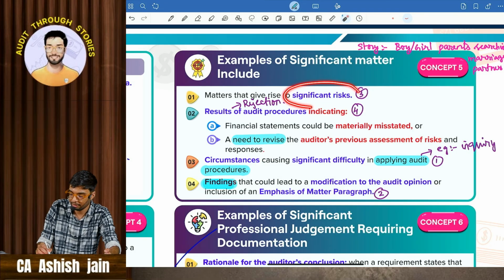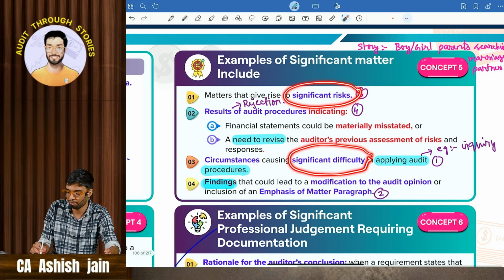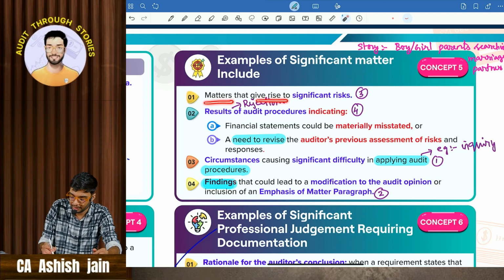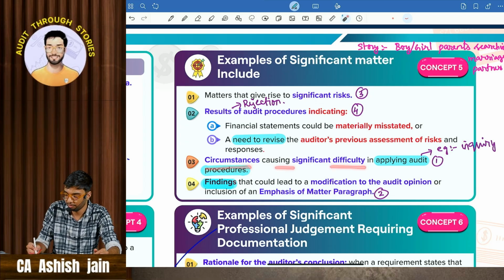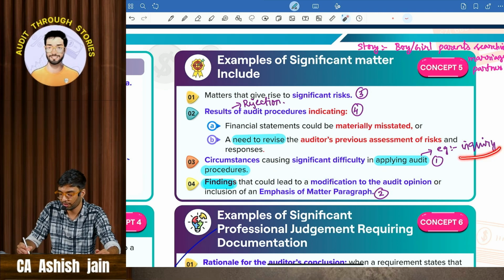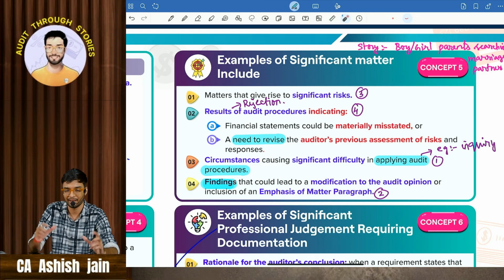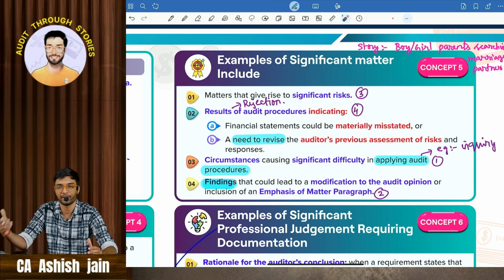Okay, one is significant risk, another one is significant difficulty. So 2 points are getting complete. One is matter that gives rise to significant risk, and the other is circumstance causing significant difficulty in applying audit procedure. Okay, what are all the circumstances? For example, if the auditor is not able to do inquiry with the management, then this acts as a significant matter.